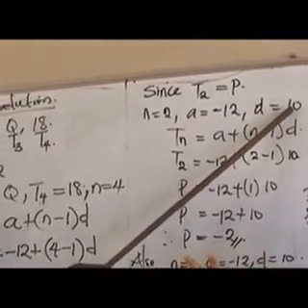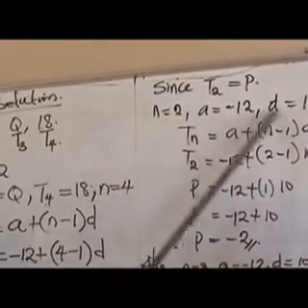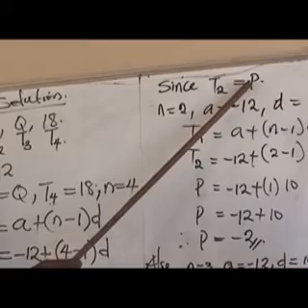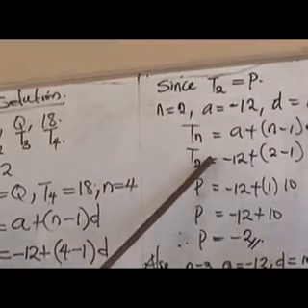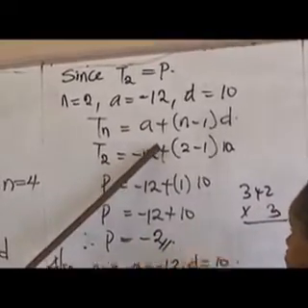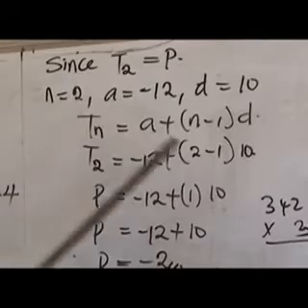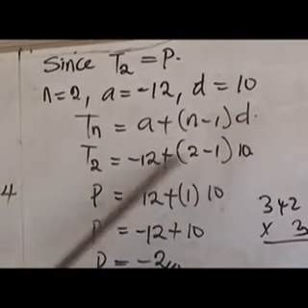We have resolved the answer for the common difference D. So let's substitute these values into this formula to get the letter P. So T, in place of n we have 2, equals first term A is minus 12 plus bracket open n, the value of n is 2, minus 1, bracket, the value of D, 10.